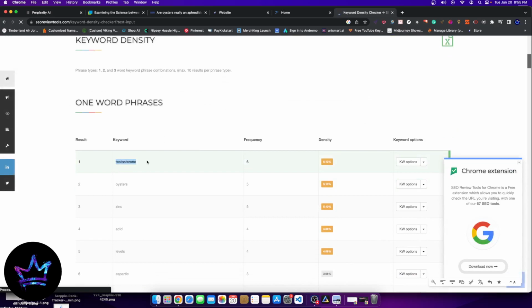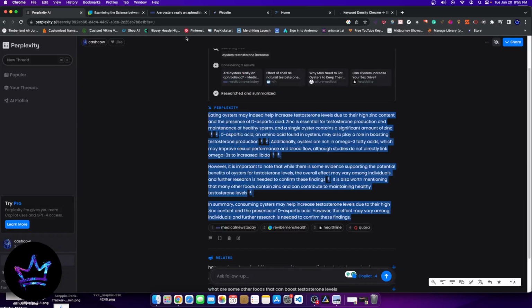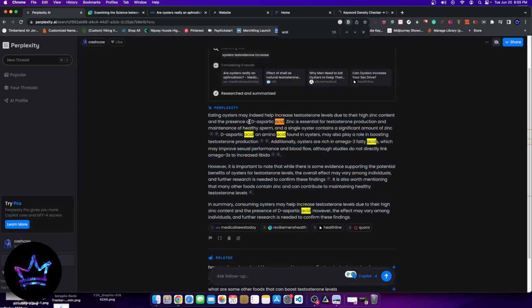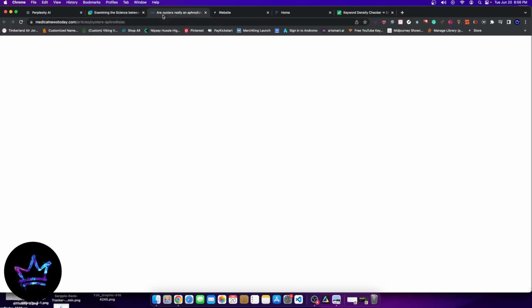So I have words like testosterone, oysters, zinc, acid, and I can actually see if there's a word like this that's kind of cut off like acid. Let me actually search here. Where is acid mentioned? Diaspartic acid. So diaspartic has been mentioned. Omega-3 fatty acids, right? Amino acids. These are important. These are important keywords that I want to make sure exist somewhere in my blog.